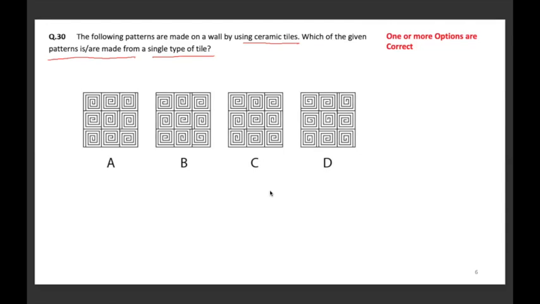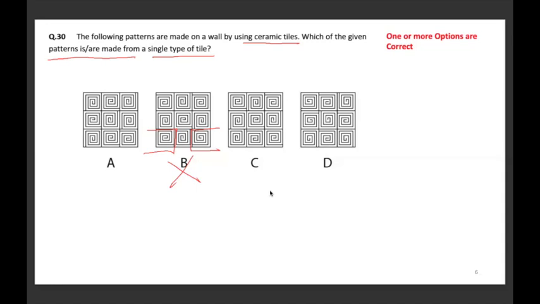Now in this kind of question, the first thing that I will check is where do I find the mirror happening? Like here, in case of option B, you can see very easily that this tile and this tile are both mirrors of each other, which means B is definitely made up of at least two tiles. So B is not possible.